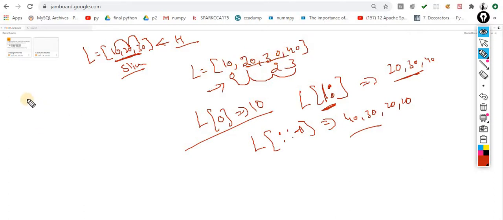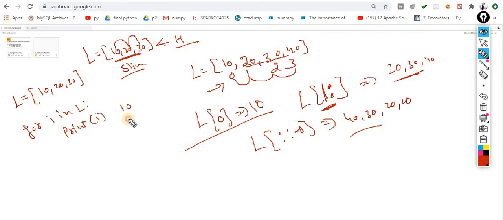I am showing you one very small program just for a quick recap. L is 10, 20, 30. I simply iterate: for i in L, print(i). Very simple way. You will get the output 10, 20, 30. This is one way to do the iteration.